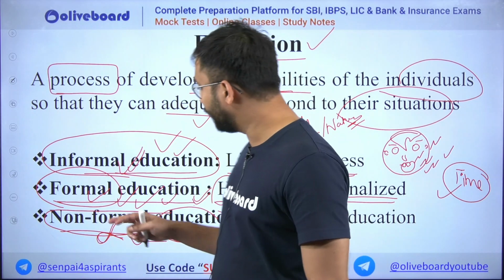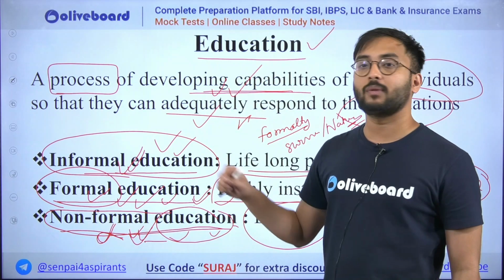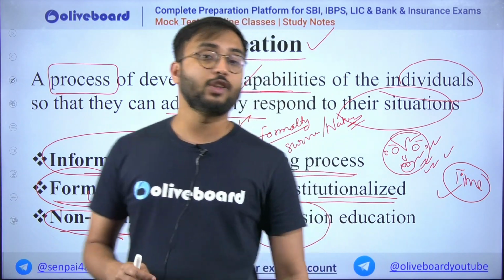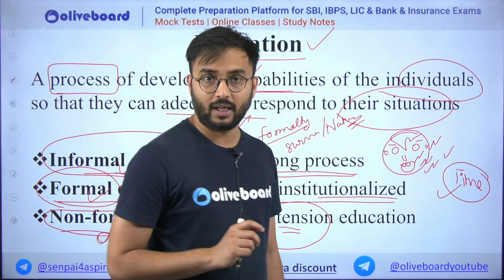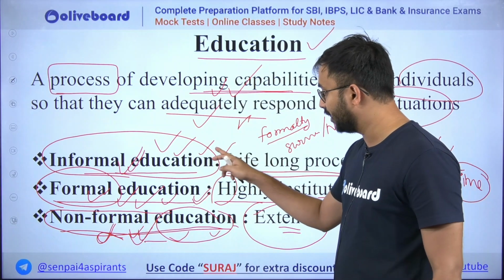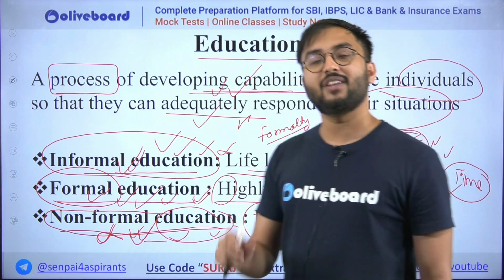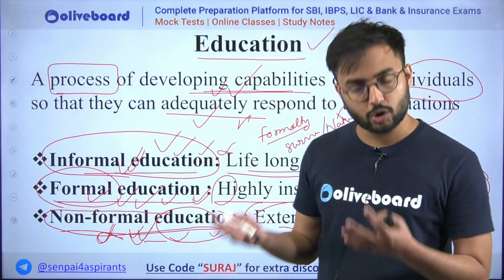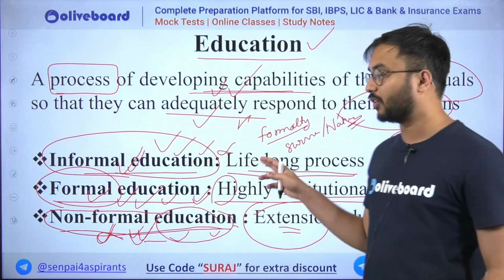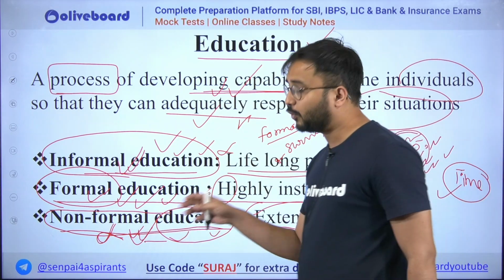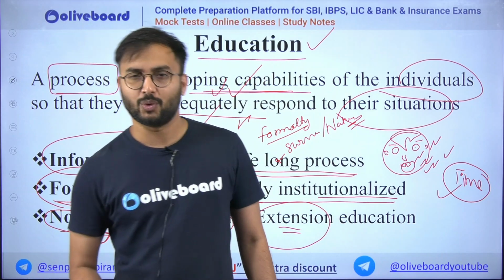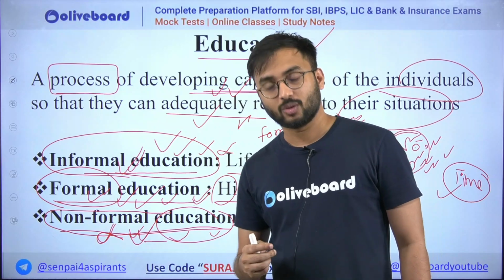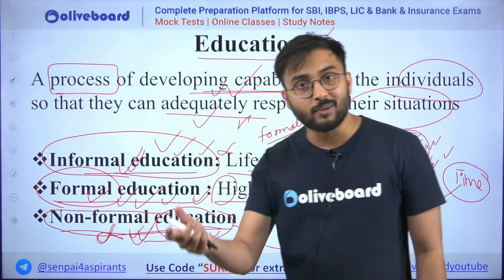Now the subtle difference between non-formal and informal education, what is it? In informal education, there is no certificate, okay, and more importantly, whatever skill you are learning in informal education, nobody will even ask you whether you know this skill or not. These are the basic things which you should know, otherwise your survival becomes very, very difficult. In non-formal education, of course, people will ask you, do you know swimming? People will ask you, do you know how to run? Okay, people will ask you, do you know how to play volleyball, football?